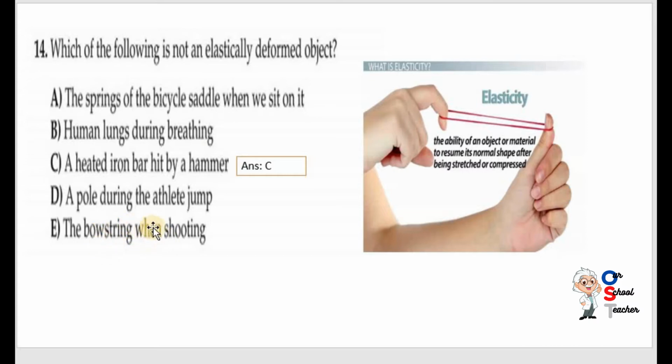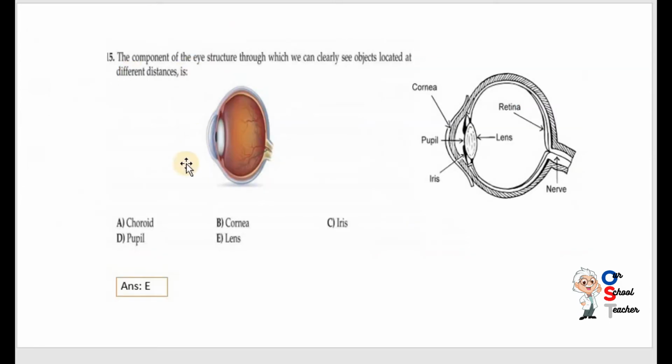So the bowstring when shooting, again takes its original shape after shooting. So C is correct. Only the iron bar does not have this type of property, elasticity. Okay. Now question number 15.